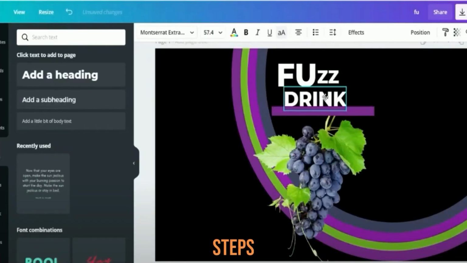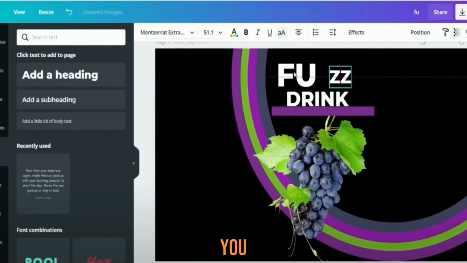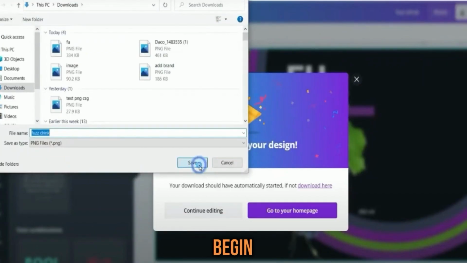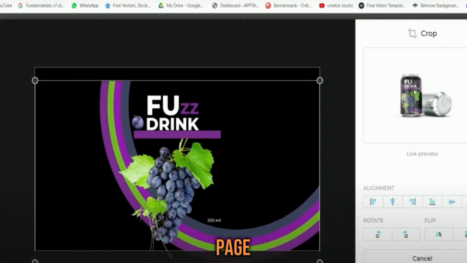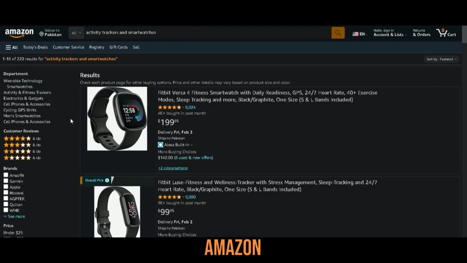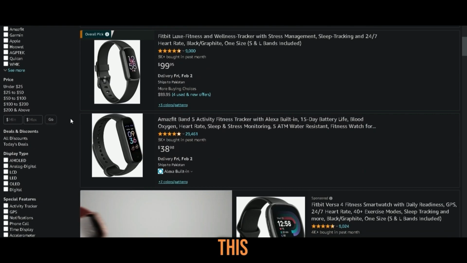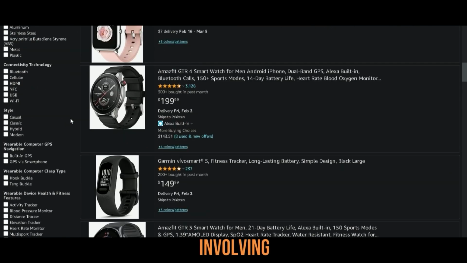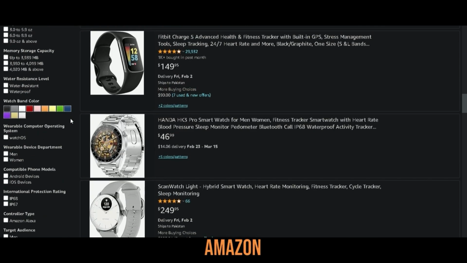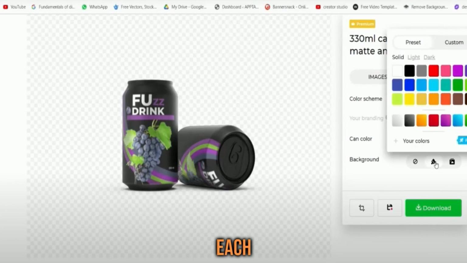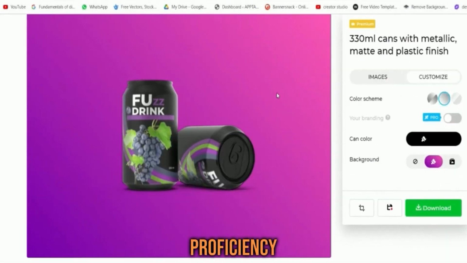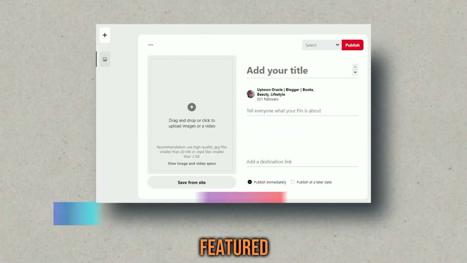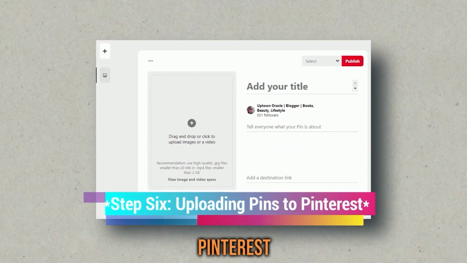Step 5. Pin creation process. With the foundational steps completed, step 5 is where you start creating your pins. Begin by selecting designs in Canva that resonate with your style and page design. Then head to Amazon to find products for promotion. This is a meticulous process involving screenshotting product images from Amazon and uploading them to Canva. Each pin creation can take up to 30 minutes, depending on factors like your proficiency and the number of items featured.